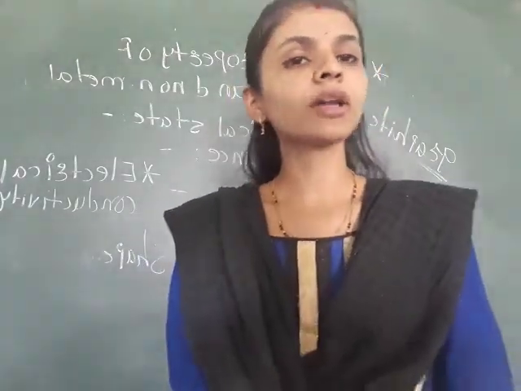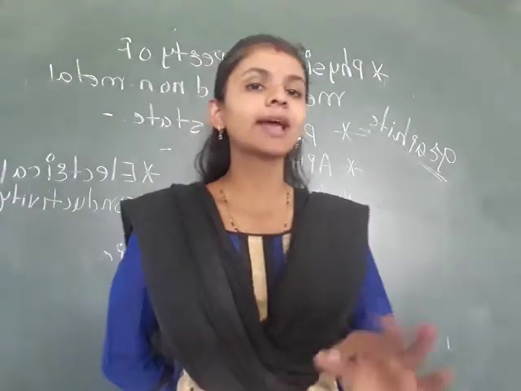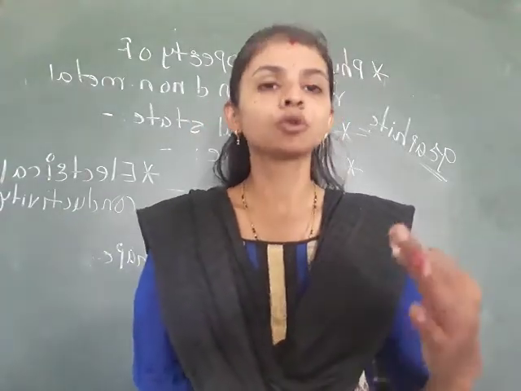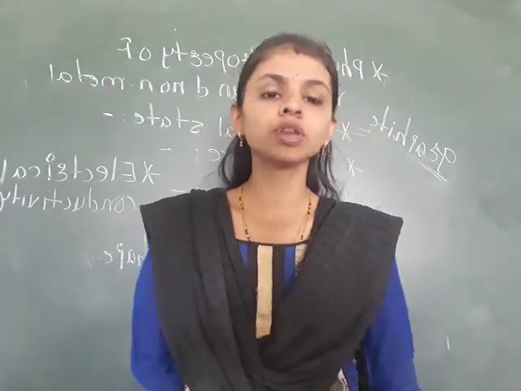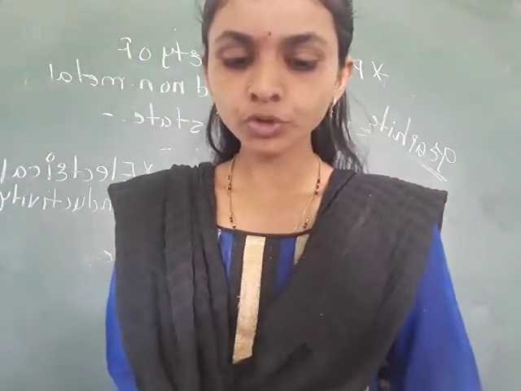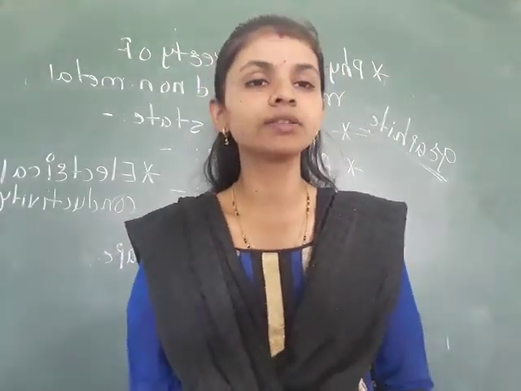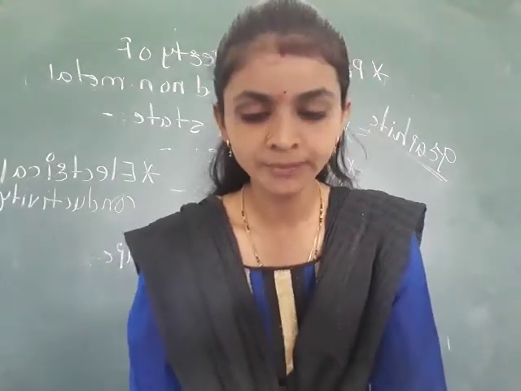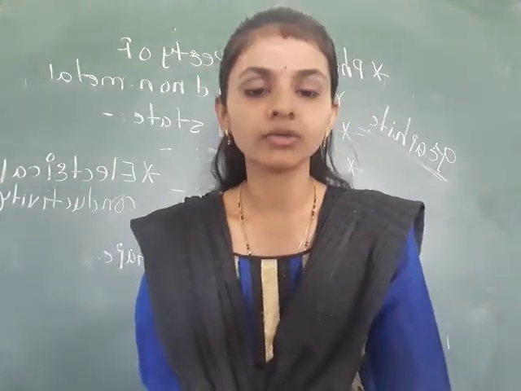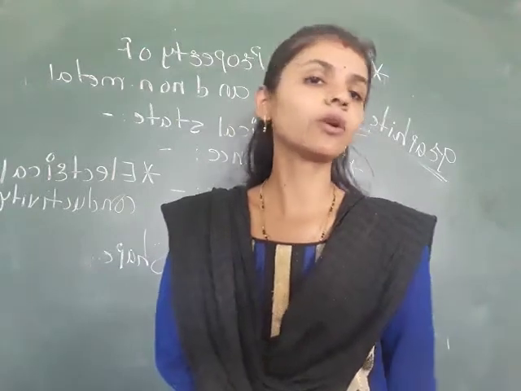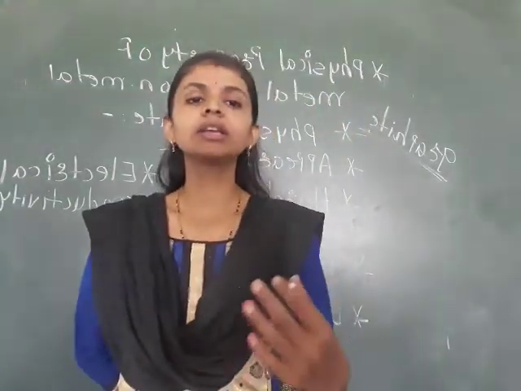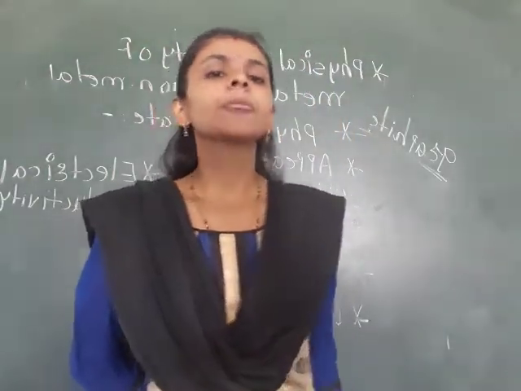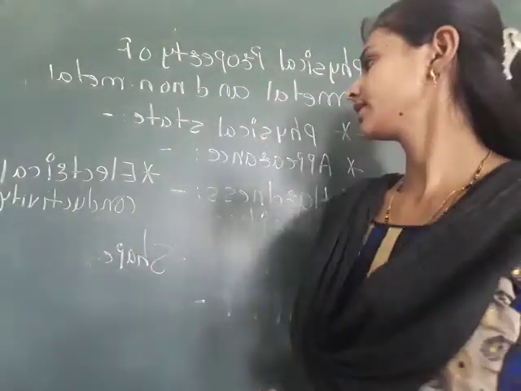But non-metals do not have the thermal conductivity property, they cannot conduct the heat inside them, so we do not use non-metals to cook food. So metals are known as good conductors of heat, and non-metals are known as bad conductors of heat. They cannot conduct the heat inside them.